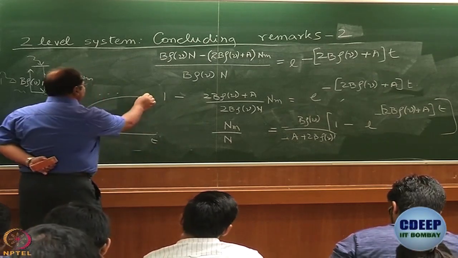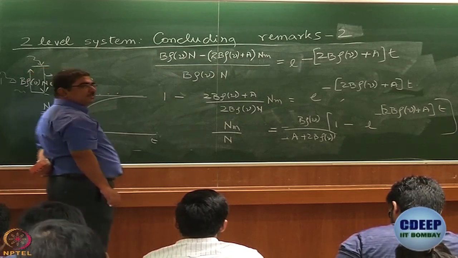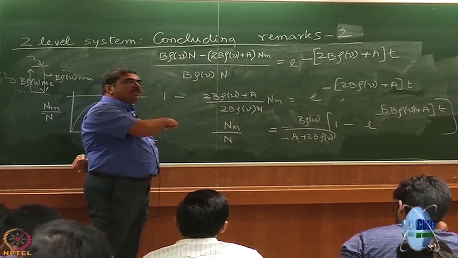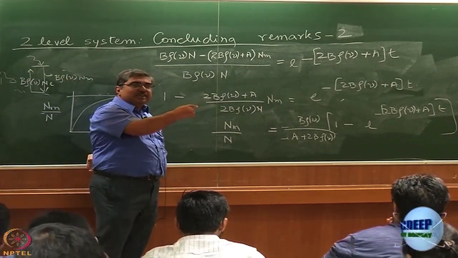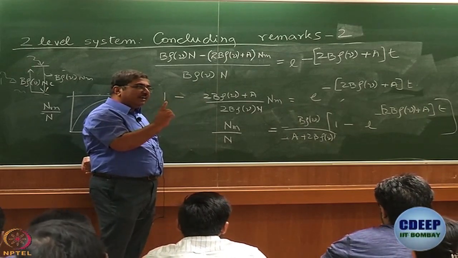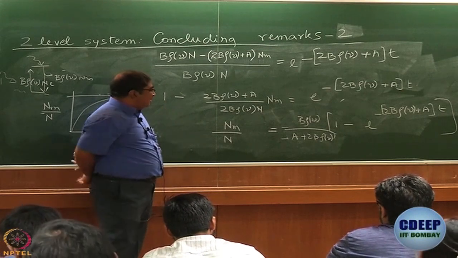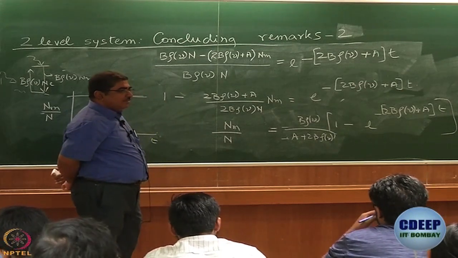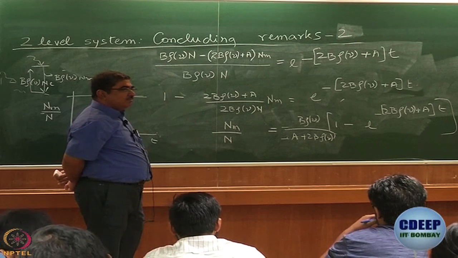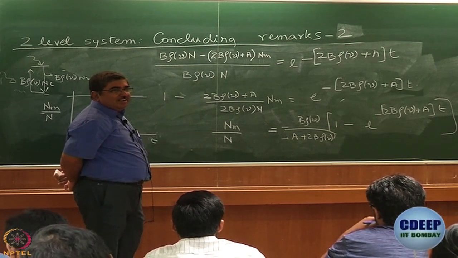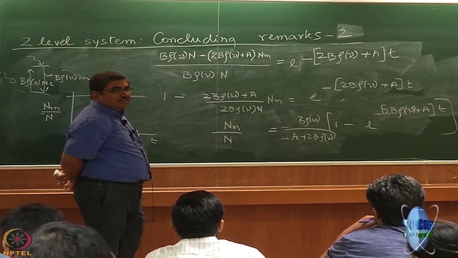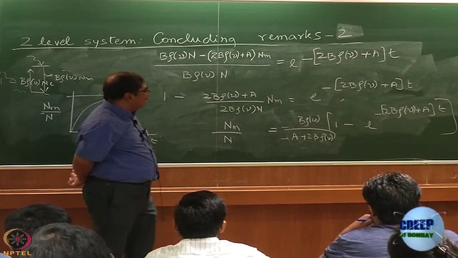There will be a limiting value. So now we come to this question, what is this limiting value? Is that limiting value equal to 1? Can it be equal to 1? Because then you are left with only this coefficient, right?